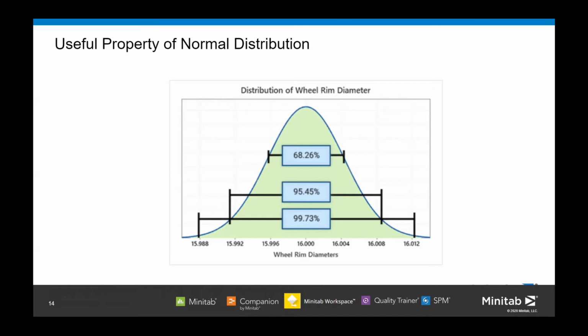Take control charts: we look at how many standard deviations away the process is going. We also take care of it in hypothesis tests, which I'll go through shortly. Because of this property, we talk about a value in a normal distribution in terms of the number of standard deviations, which is the z score. You might have heard about z score and z value. It is how far any value is in terms of standard deviations. For example, two standard deviations away, three standard deviations away, so the z score will be 2 or 3 based on that.